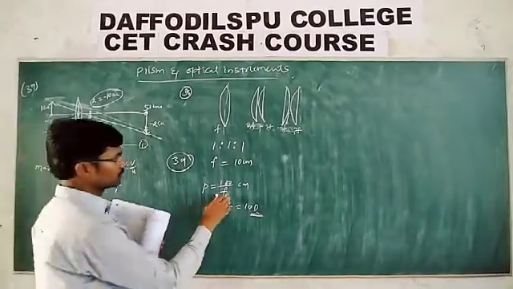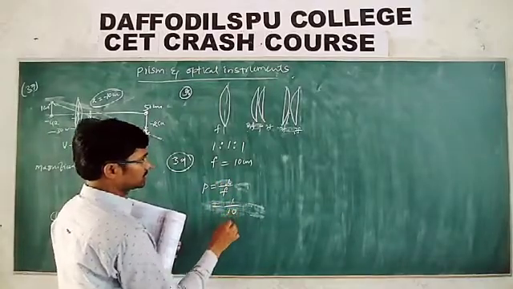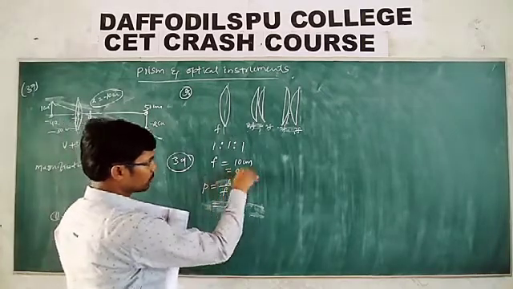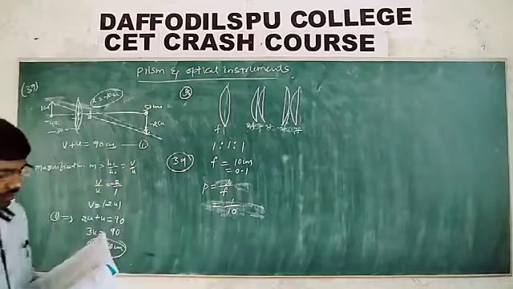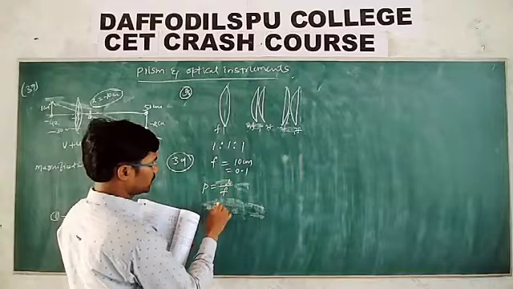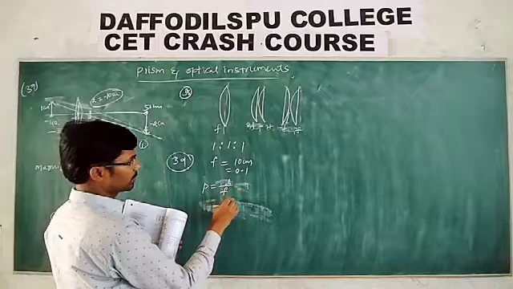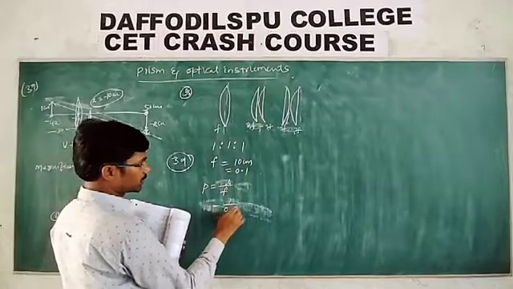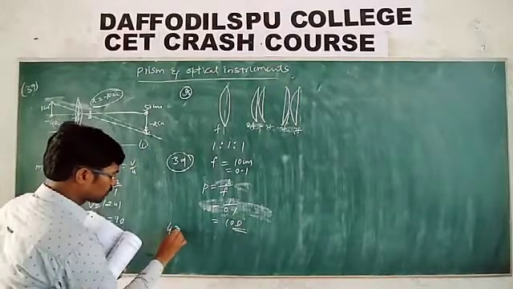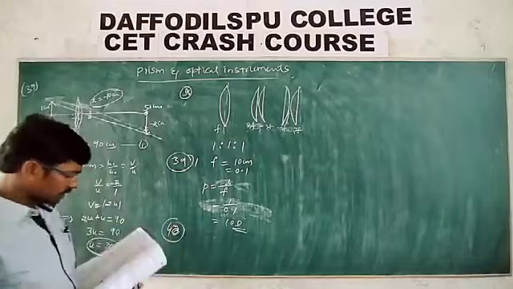10 diopter is the power of the lens. Sorry, 10 centimeter. So if you have taken 1 by 10, that means 1 by 10 centimeter. If you convert, it is 0.1. Okay, we have 100 by f only, then 10 diopter we will get. So 1 by 0.1 is equal to 10 diopter. And 39, which option? First option.